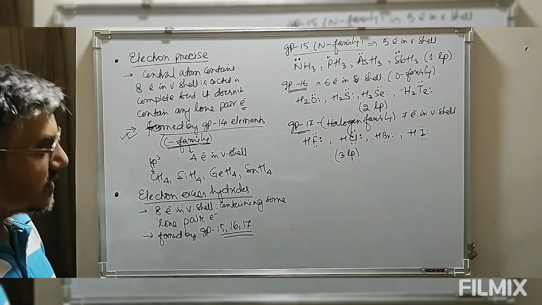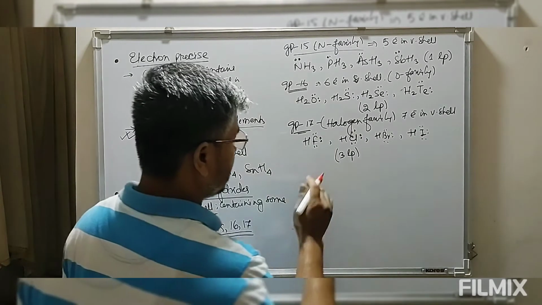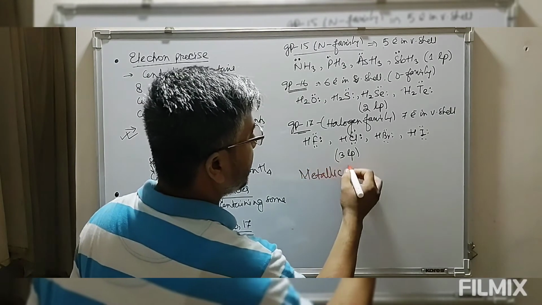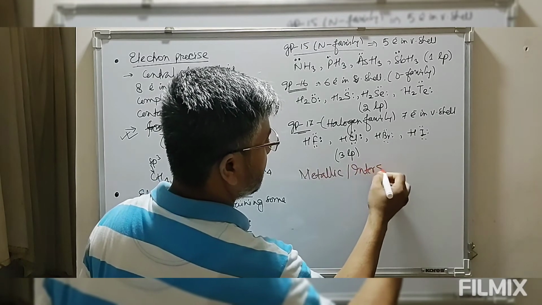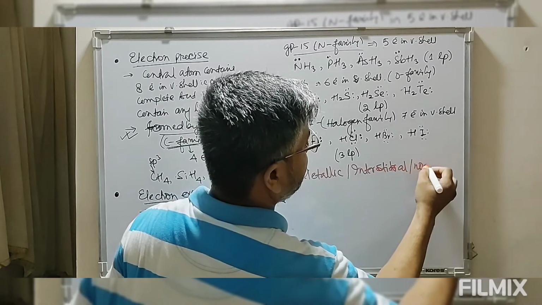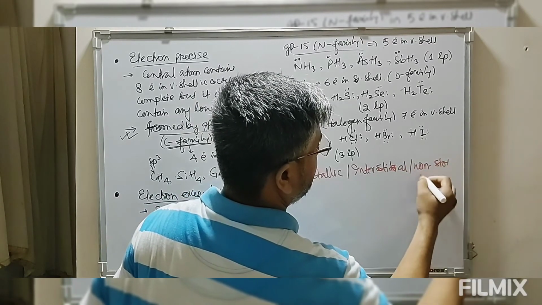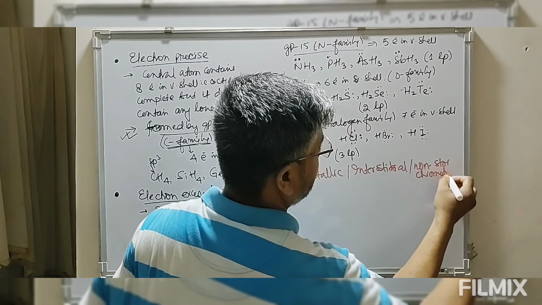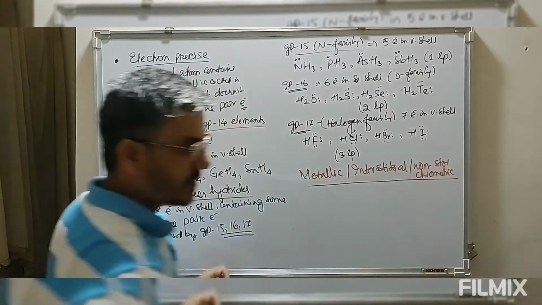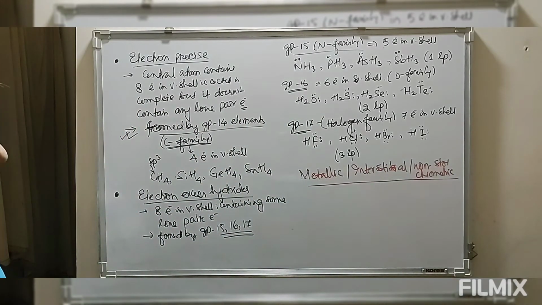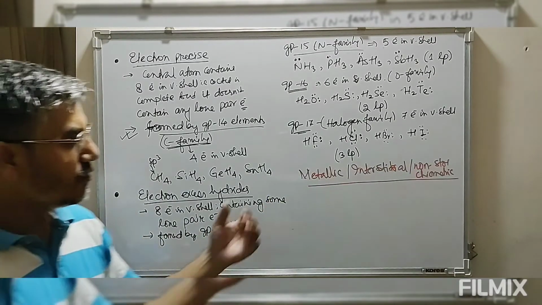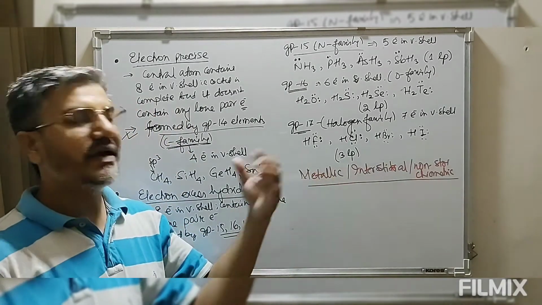Then the third category of hydride, that is metallic or interstitial or non-stoichiometric hydrides. This is the third category of hydride. Now this metallic, interstitial or non-stoichiometric. Now why do we call this metallic?